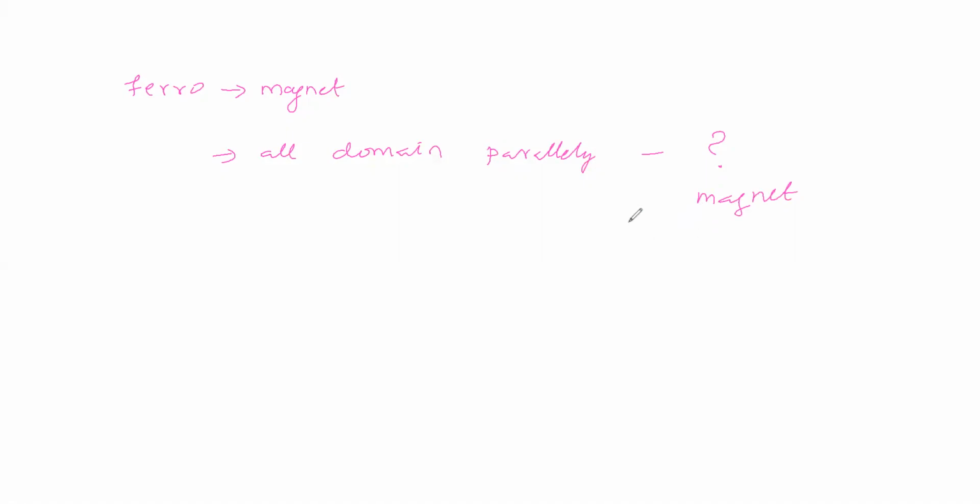What shall we say? In a magnet, you are saying that one pole is north pole, one pole is south pole. So in the magnet, one pole is north, one pole is south, which means all the domains should be arranged parallelly in the magnet, or not? All the domains should be arranged parallelly in the magnet. Then only we can say there is net magnetic moment in a particular direction. Then we can say it is south pole and it is north pole. You are saying net magnetic moment in a particular direction.